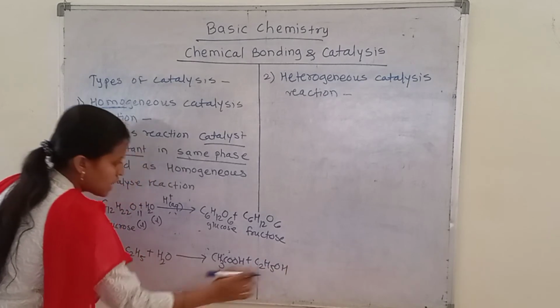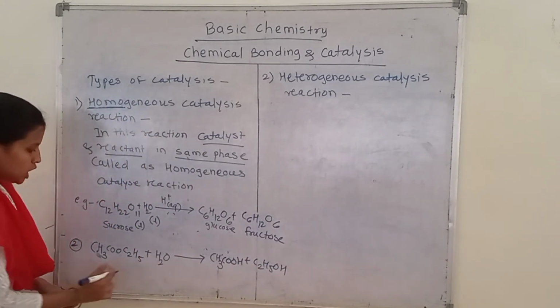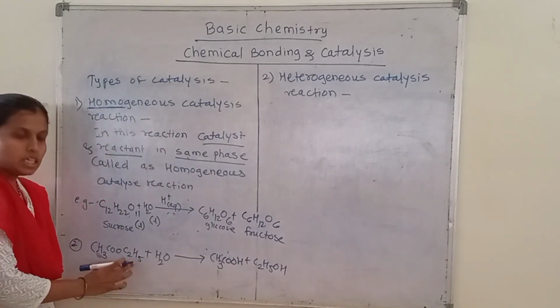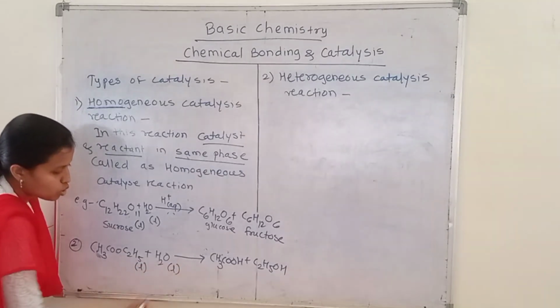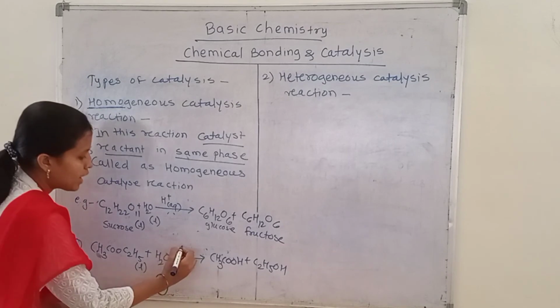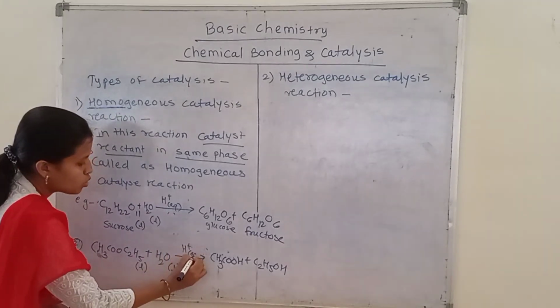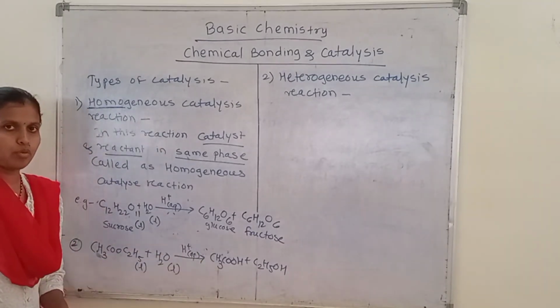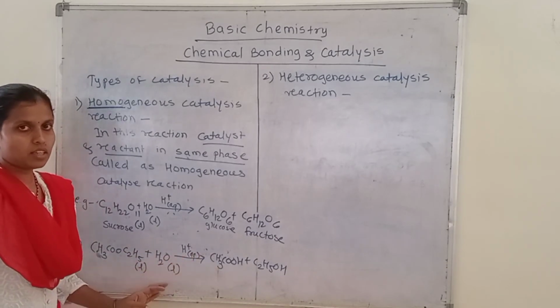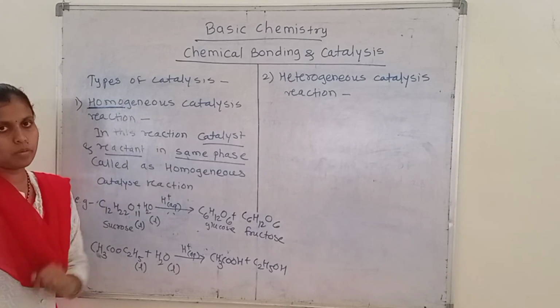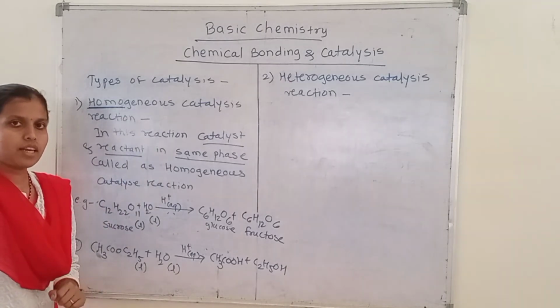The products we get are the acid and the alcohol. In these reactions, the ester, that is ethyl acetate, will be in the liquid phase, and the water will also be in the liquid phase. The catalyst used is H+, which will also be in the aqueous phase, that means the liquid phase. So in this reaction also the catalyst and the reactant are in the same phase, so that's why this reaction will be a homogeneous catalyzed reaction.